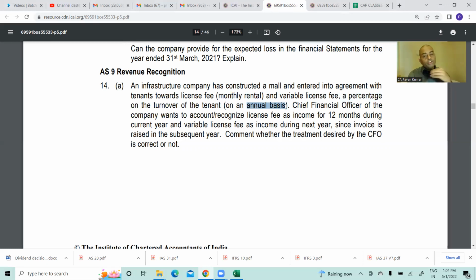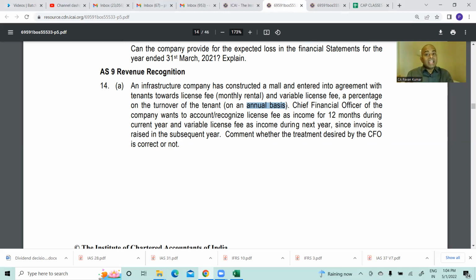So every month you give 1 lakh rupees to me. At the end of the year, you will bring all the sale revenue numbers to me, and on that we apply the percentage, whether it is 5%, 10%. Then you will pay, Pavan sir, take this money also.